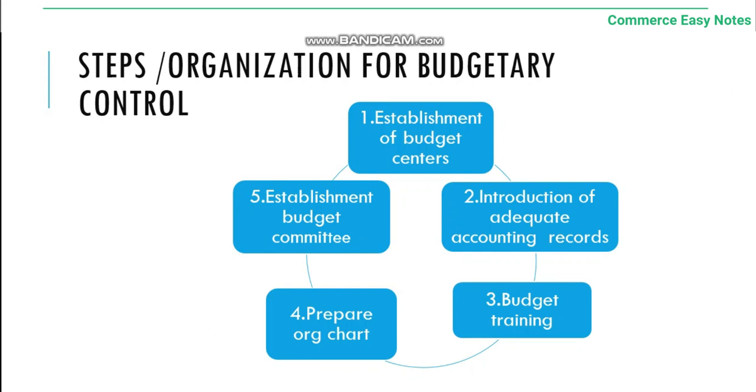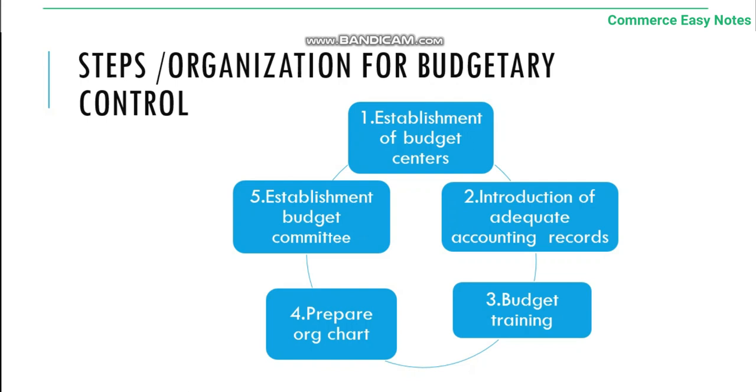And the third one, budget training and education. All the personnel, all the staff of the firm, should be well aware of the budgetary control system of the organization. They should be well informed about every aspect and the benefits of budgetary control. Only then will its working system be on a proper track.